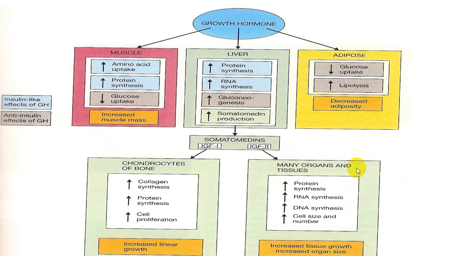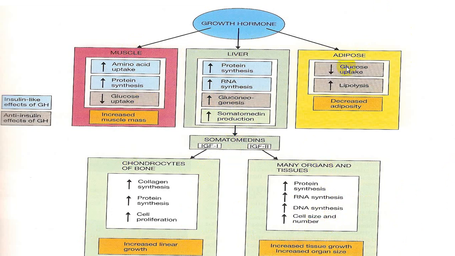In almost all cells, it increases protein synthesis, RNA synthesis, DNA synthesis, and it increases the number of cells as well as the size of the cells. So it increases the mass of a tissue or an organ. The size of the organ is increased as well as the mass of the organ, and by that it increases growth and organ size. So this is the entire effect taking place because of growth hormone on bone as well as all the tissue. So, the effect on muscle, liver, bone and other tissue.